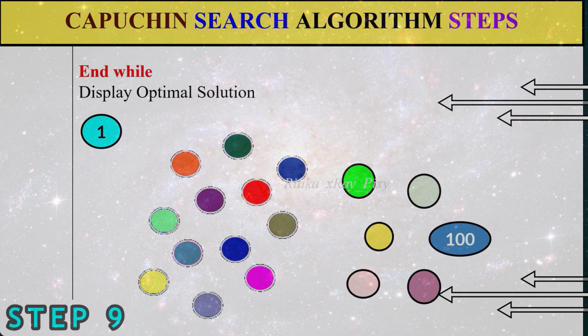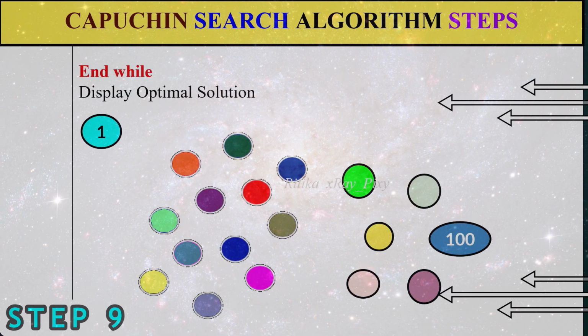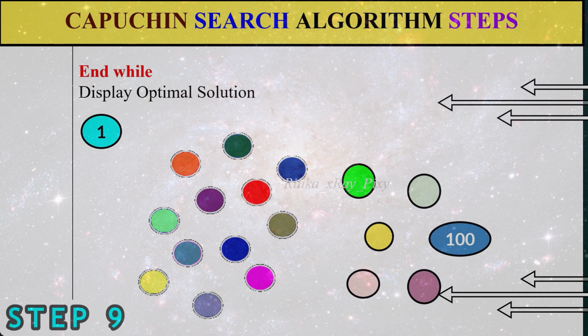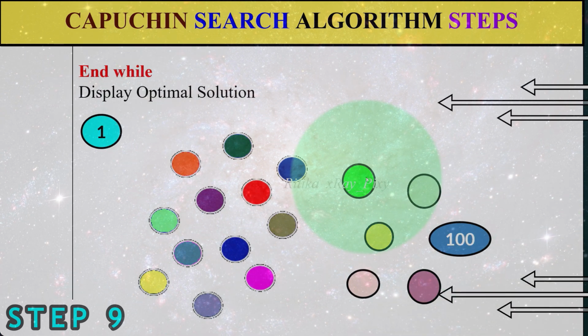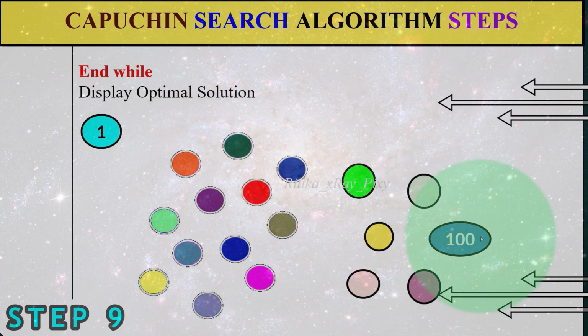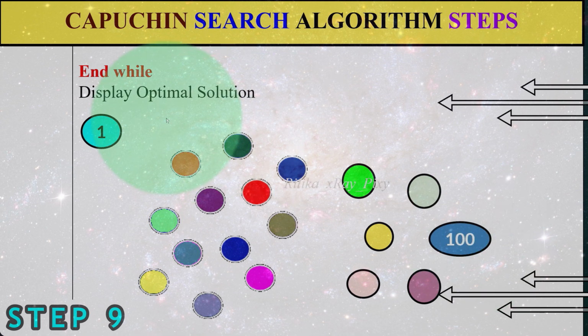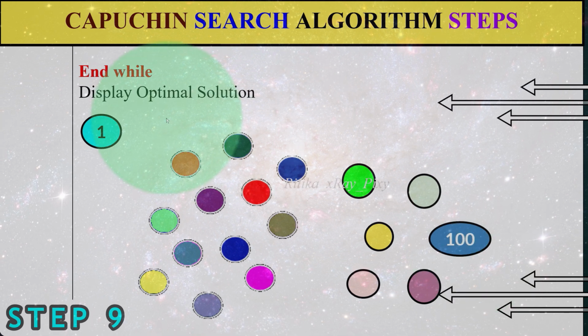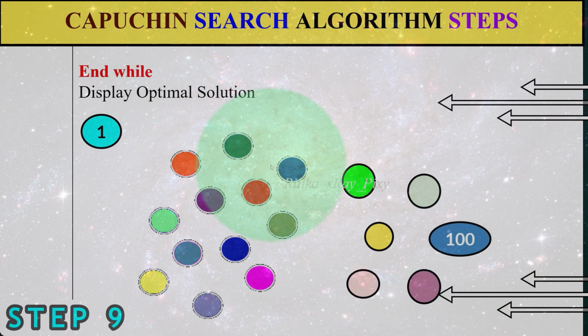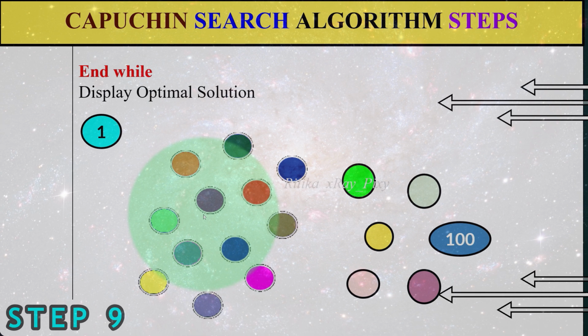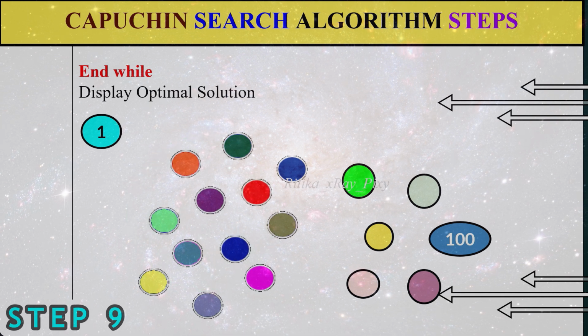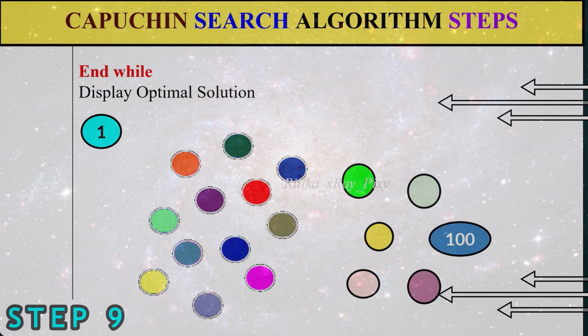After that we will check the stopping criteria. If the stopping condition is met, then among all search agents, suppose we have 1 to 100, we will display the best among all, having the best solution. If you are doing the minimization, consider the minimum value as the best, and if you are doing the maximization, consider the maximum value as the best value.